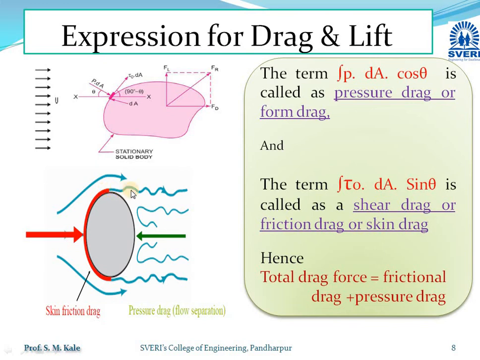As the fluid passes over this object, there will be separation of the boundary toward this direction, and because of this separation, whatever force acts opposite to the direction of motion is called the pressure drag, or form drag. That pressure drag or form drag acts mainly because of flow separation. So the component of drag force in the direction of motion is called skin drag or friction drag, and the component opposite to the direction of motion, generated because of flow separation, is called pressure drag or form drag.